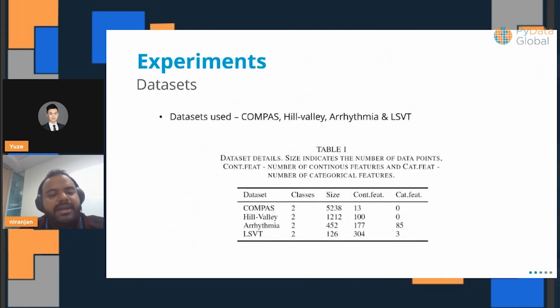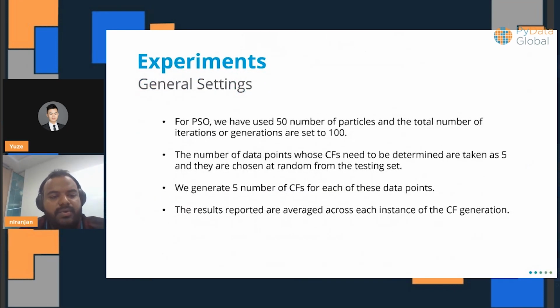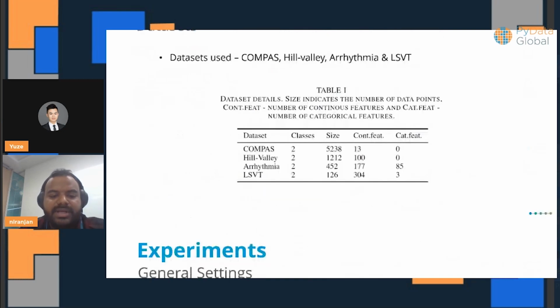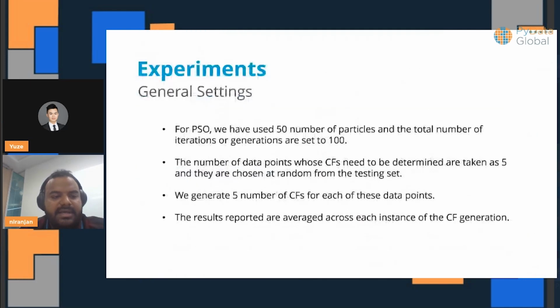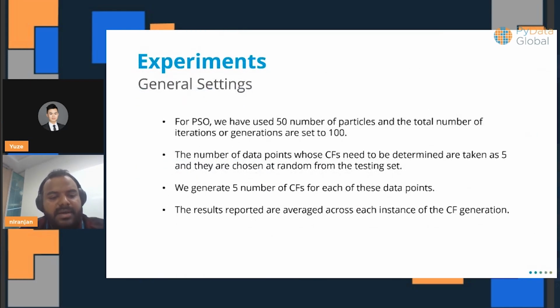We have also experimented with this approach, which is a very simple approach of generating counterfactuals. How does it compare to the existing state of the art? In our experimentations, we have looked at different data sets. We are specifying the parameters that are being used. We generate 5 counterfactuals for each instance, and we average the results across these instances when showing the outcomes.